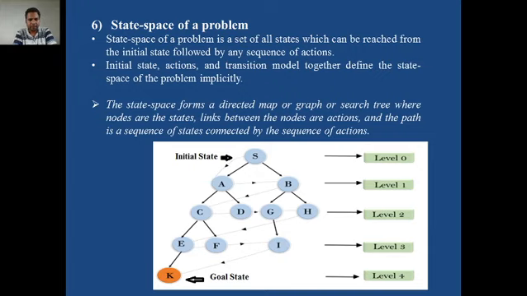For example, one diagram is given where the initial state is mentioned by S and the goal state is mentioned by K, and the designed agent wants to reach the goal state from the initial state. From this state, whether to follow the route via A or the route via B, the agent has to decide based on certain parameters, based on certain cost calculations.